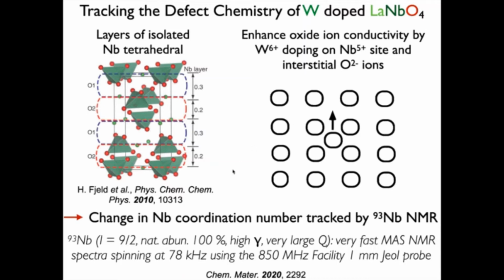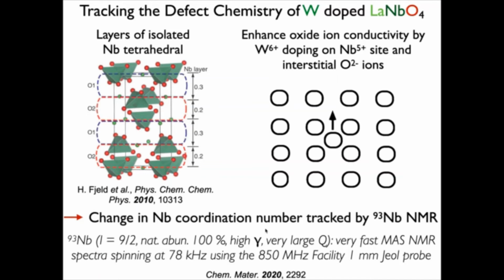This must be associated as well with a change in niobium coordination number, which we've decided to track with niobium-93 NMR. So niobium-93 may be seen as an exotic nucleus. It has a spin quantum number of 9/2 and is very sensitive, with a natural abundance of 100% and a gyromagnetic ratio just below the one of carbon.